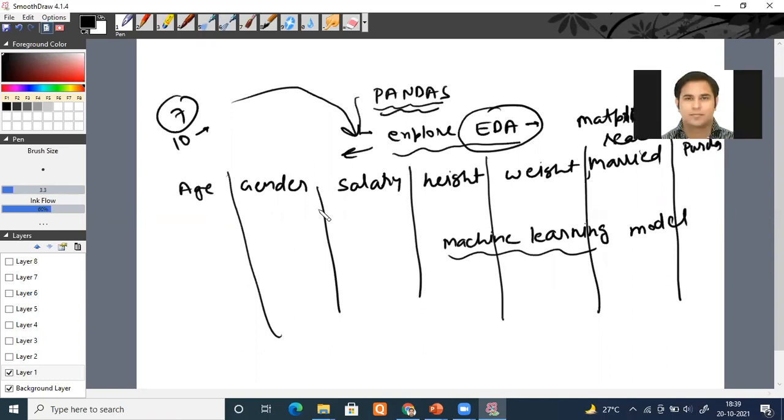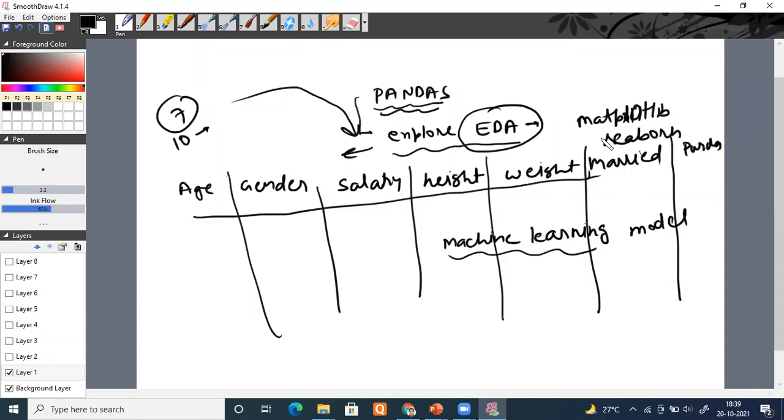This is my machine learning task. I'm just taking an example. Some data set has been given to me, with different variables: age, gender, salary, height, weight, married or unmarried, and purchase, whether he will purchase or not.